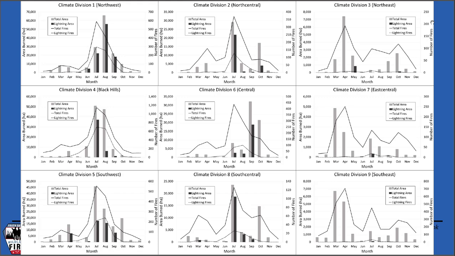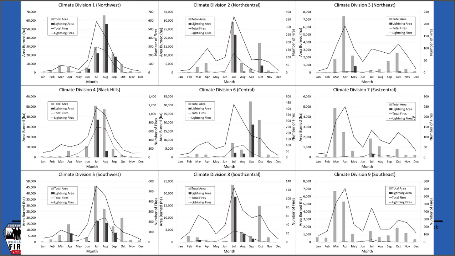My point here isn't to get too far into the details, but if you look at the right third of your screen, it's all of the eastern divisions of South Dakota. What you'll see is that the prime fire season in eastern South Dakota is really March, April, and into early May. This is reflective of the fact that fuels are cured there at that time, and maybe on years where they don't have a lot of snowpack,